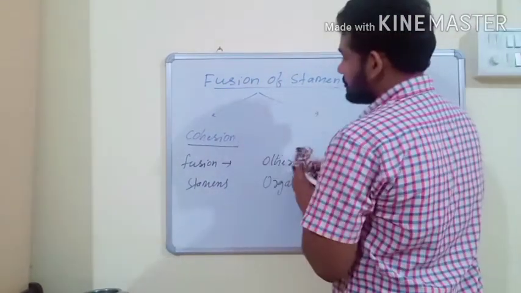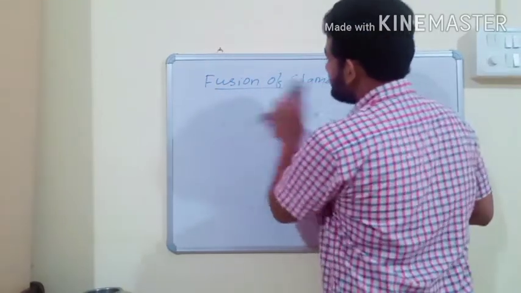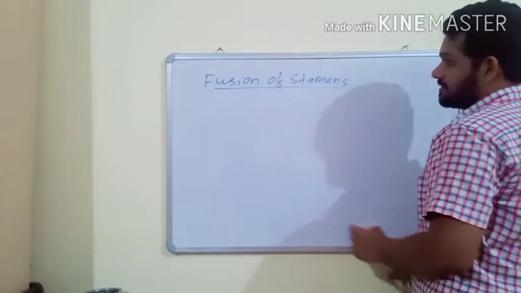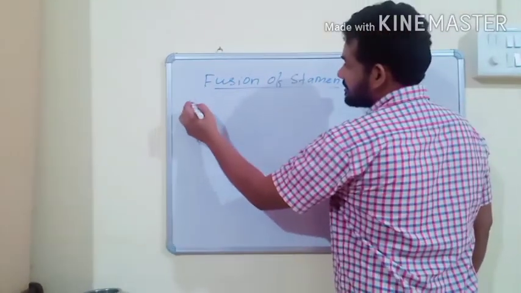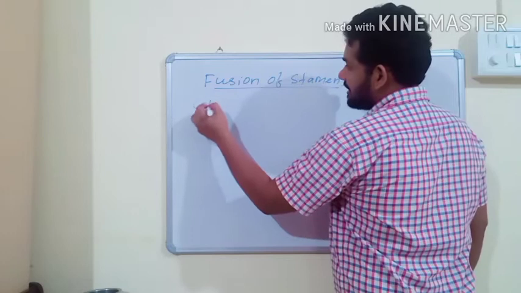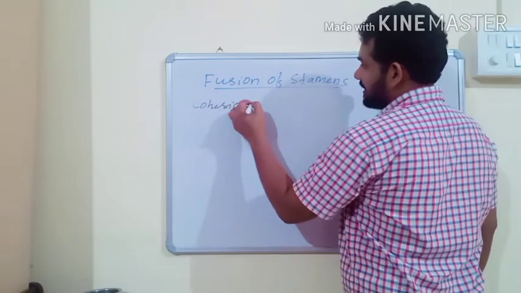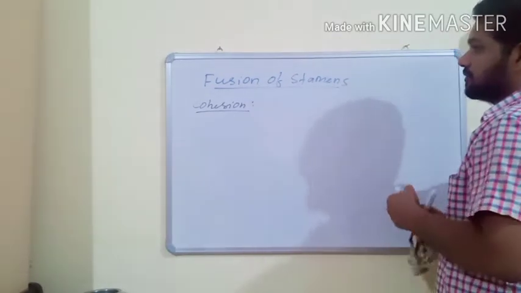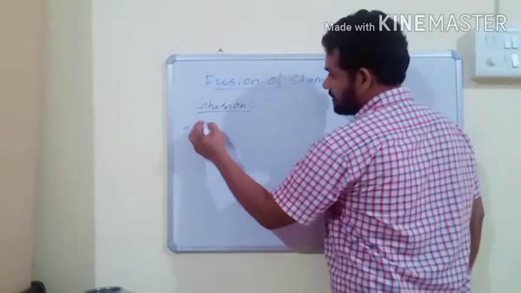Cohesion means fusion between stamens. And cohesion of stamens is further classified into three types.